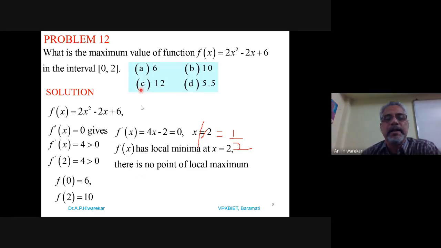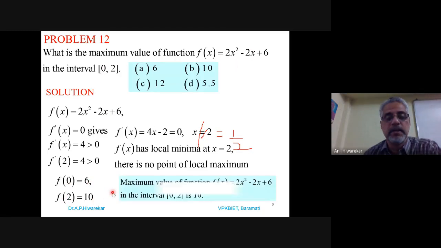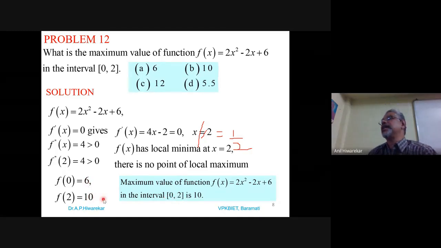Now in this case, what you have to do is just find the value of the function at the end points. So you put x as 0 in this relation, you will get f of 0 as 6. Put x as 2, you will get f of 2 as 10. So the function has a maximum value, which is 10, in the interval 0 to 2. So the end points you have to see, and out of these two, 10 is the maximum value.